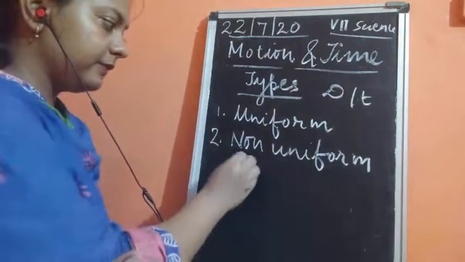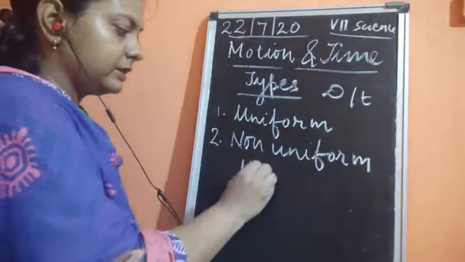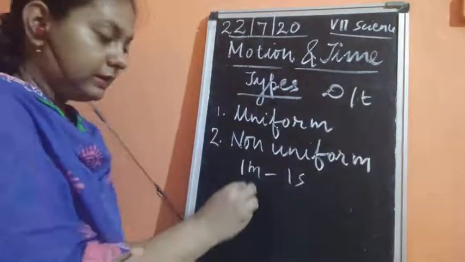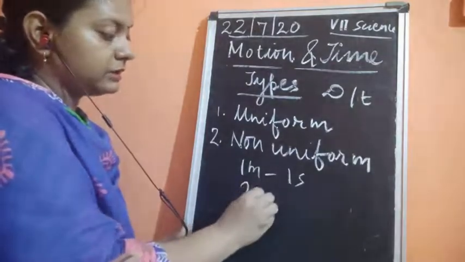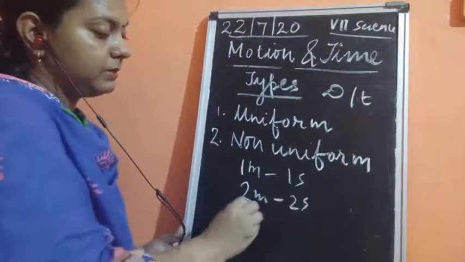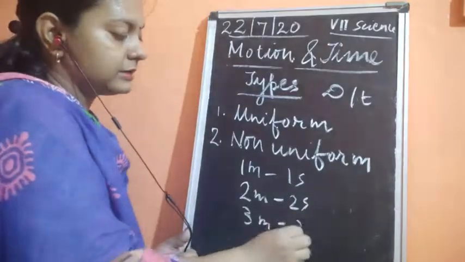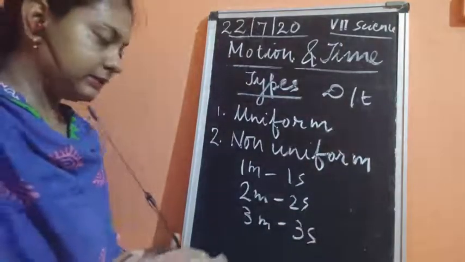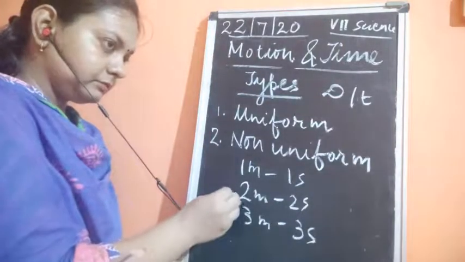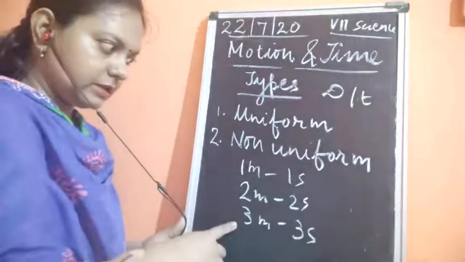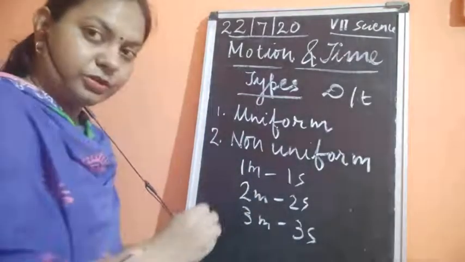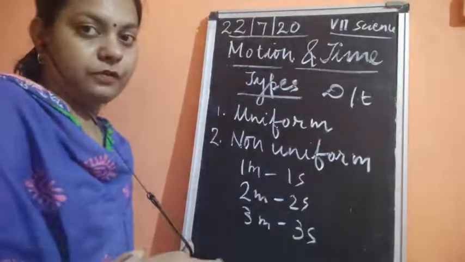For example, if an object is traveling 1 meter in 1 second, then 2 meters in 2 seconds, 3 meters in 3 seconds, and so on, it is traveling with an equal speed. That is why this type of motion is known as uniform motion.